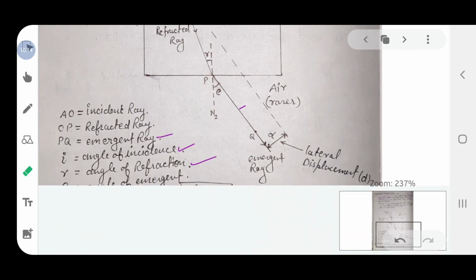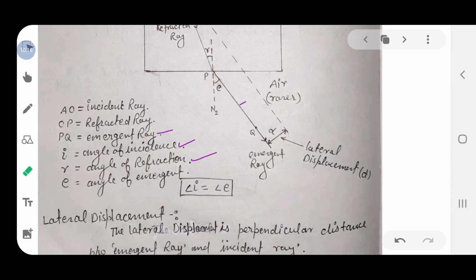And angle E, this is the angle of emergence. Now there is a relation between the angle of emergence and the angle of incidence. The angle of incidence is always equal to the angle of emergence.